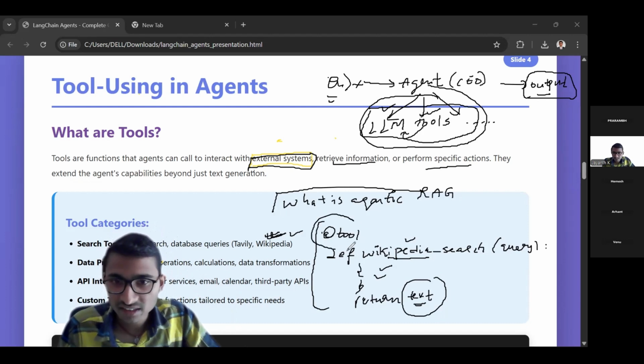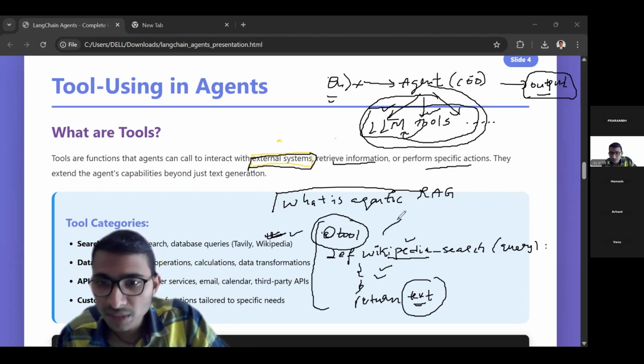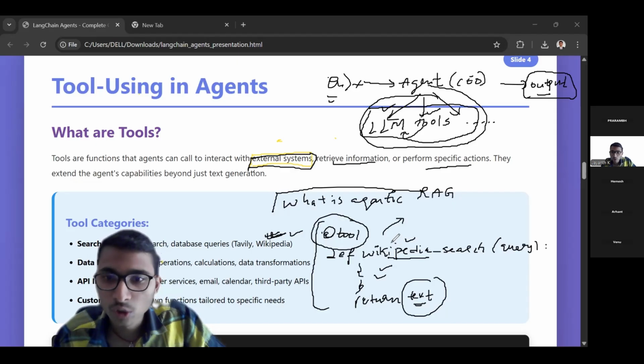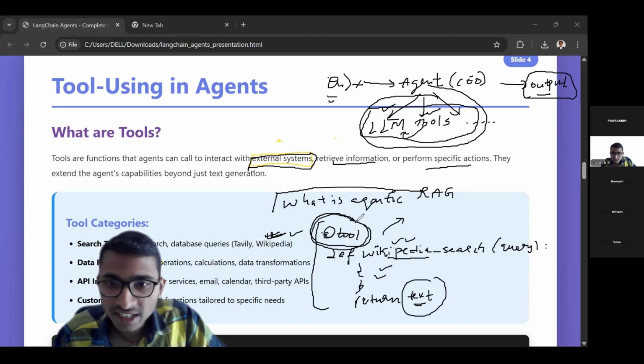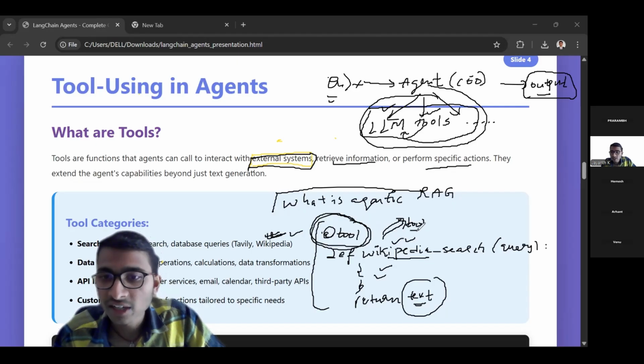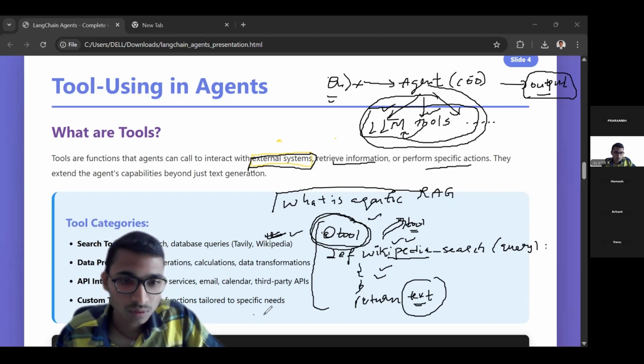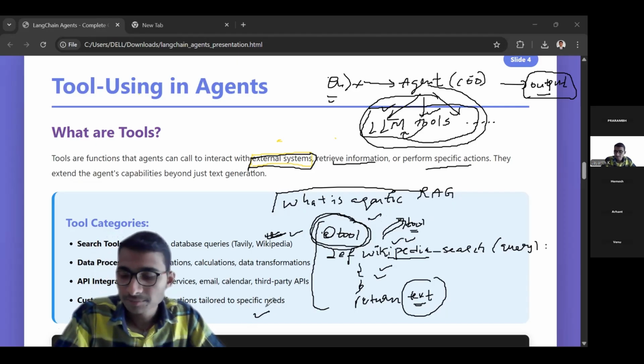It is a decorator which will tell LangChain's ecosystem that this is a tool. This is no more a normal function. If you use this decorator, then it is a tool for the LangChain ecosystem. That's why I have defined this one. Now, custom tools, something like this.